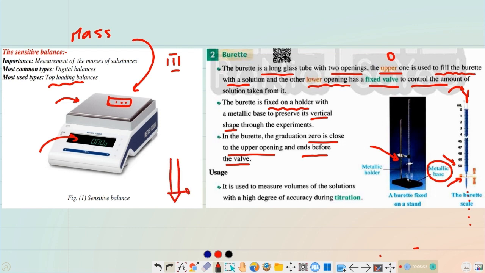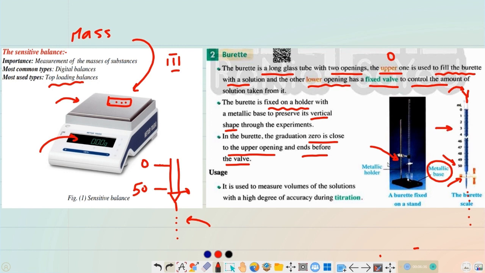So the devices that drain water from the lower opening have a graduation that starts from near the upper opening and ends near the lower opening. Any device, like the burette, that drops the solution from the lower opening has the end of its graduation near the place that releases the solution. Okay, so we can say that this device is used for a specific usage.